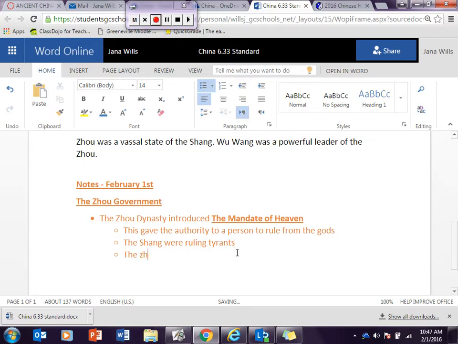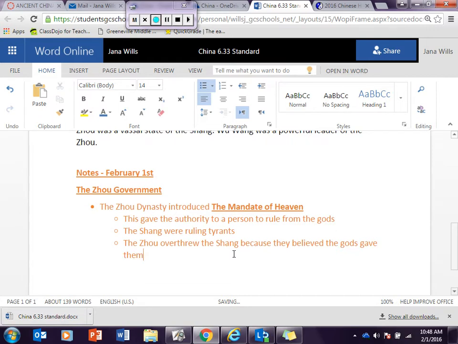The Zhou overthrew the Shang because they believed the gods gave them what? The mandate of heaven. Yeah, they gave them the mandate of heaven, or the right to rule.